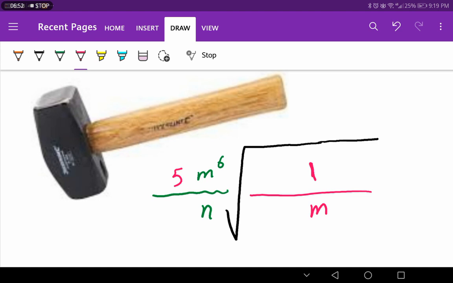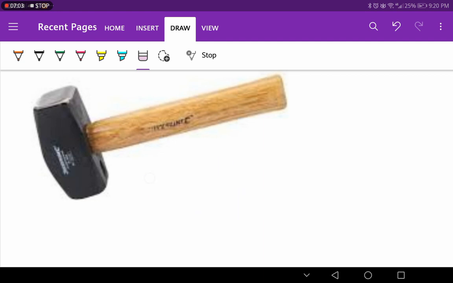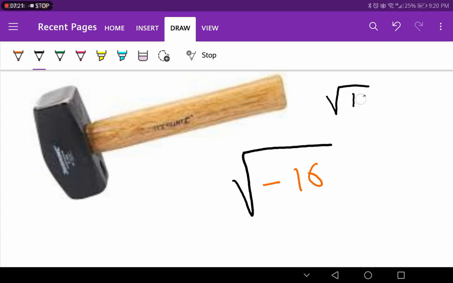I hope so. So this is all about the example. But let me add something here, my dear student. What if I have a radical of, for example, negative 16 here? What is the answer? Teacher, we know from before that the radical of 16 gives 4.